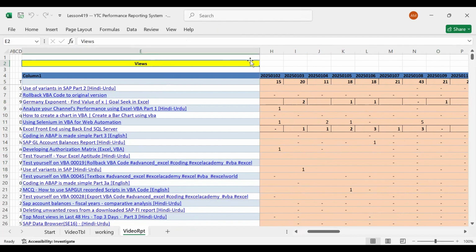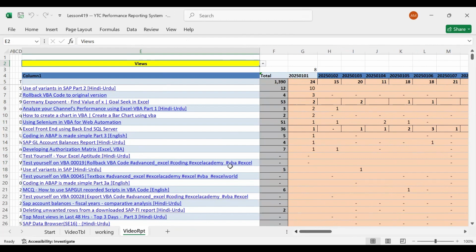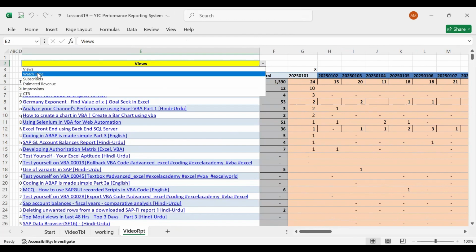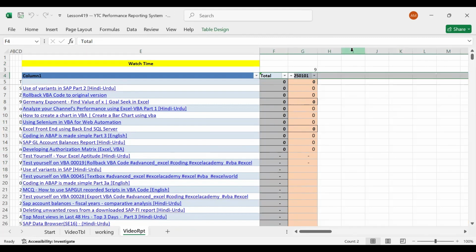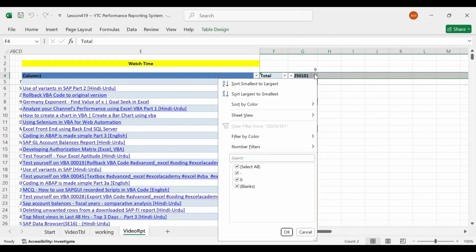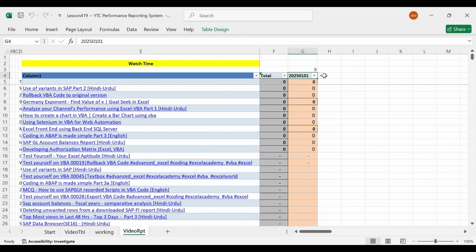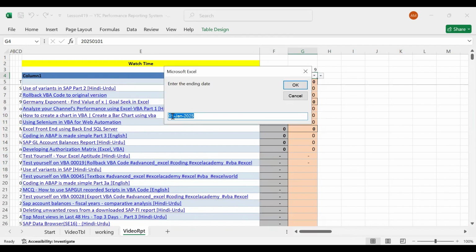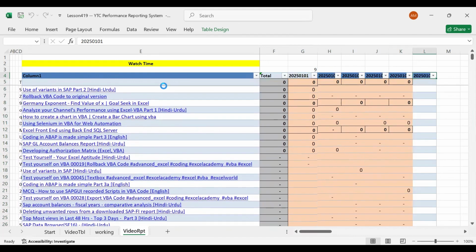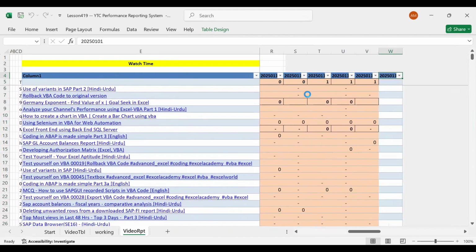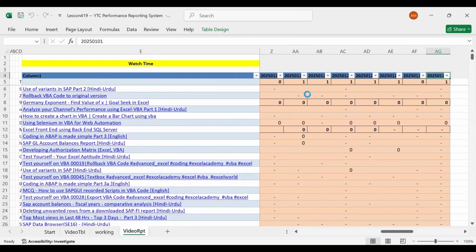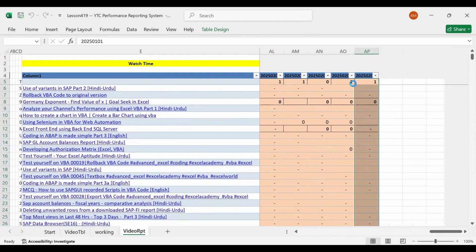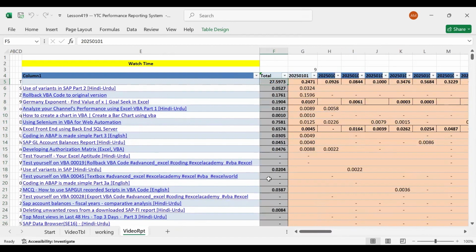Now, if we change the drop down, for example, from views to watch time, it is going to work out the watch time analysis for you. What you need to do is select the starting date. That's it, and then the ending date is, for example, 8th of February. This is going to give you the watch time analysis in terms of hours, right? All the total figures will appear first. Still, it has some formula in here, right?